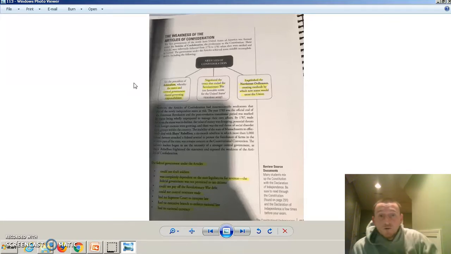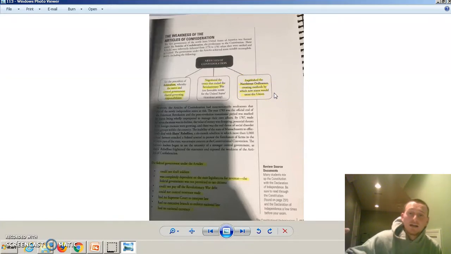Okay? Northwest Ordinance. Make sure you know what this is. I would have this highlighted somewhere. Okay? Know it. This is how new states enter the Union. So you know you got your 13 original colonies. Well, when we come up with these new states, when they want to join, they have to go by the Northwest Ordinance. Know it. Okay?